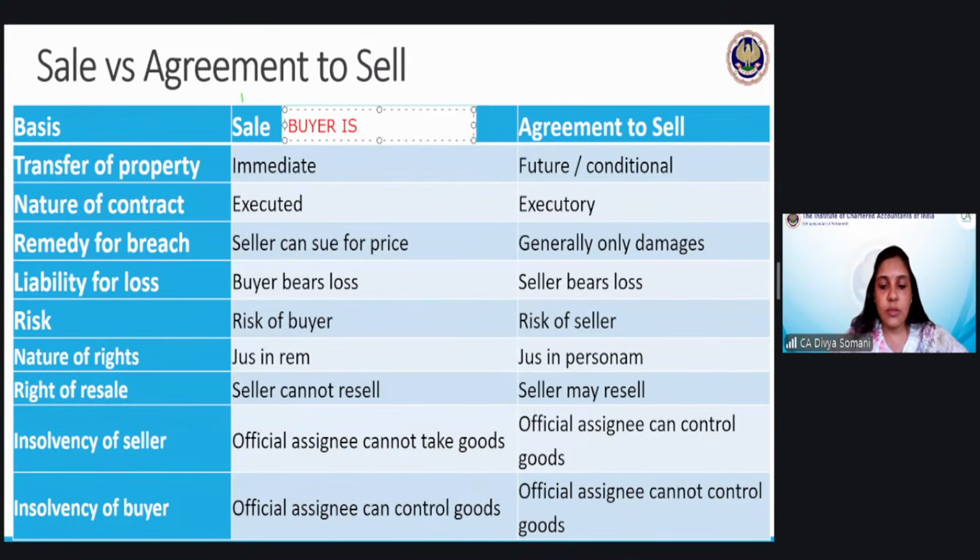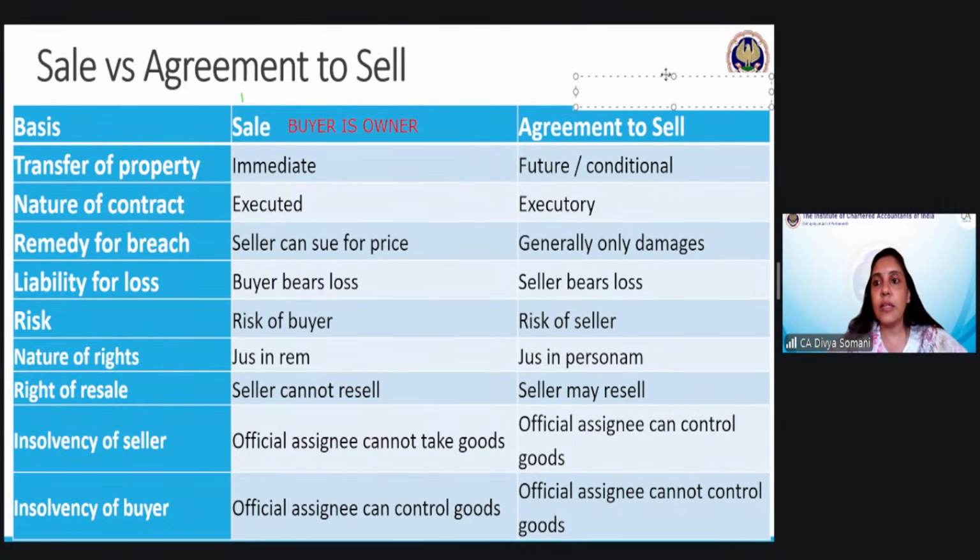Buyer is the owner. If you have this point written with you, you will remember each and everything. And with the agreement to sell, we have to write who is the owner. Seller is the owner here. So if you remember just these 2 points, everything will come quickly to you.